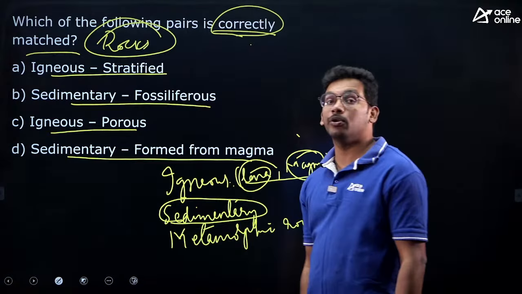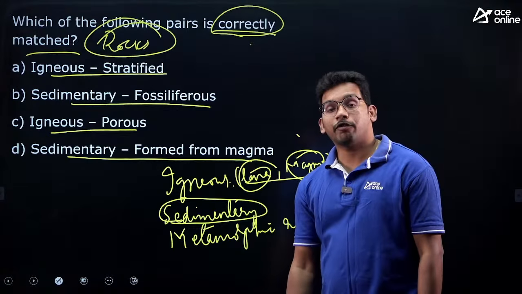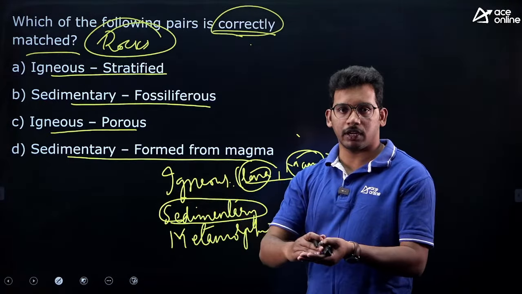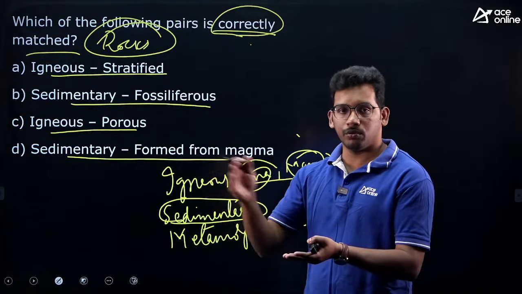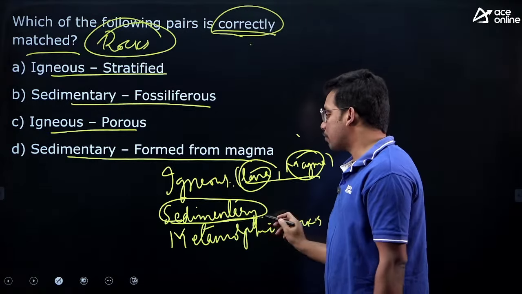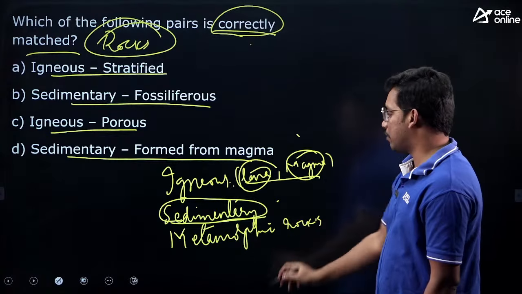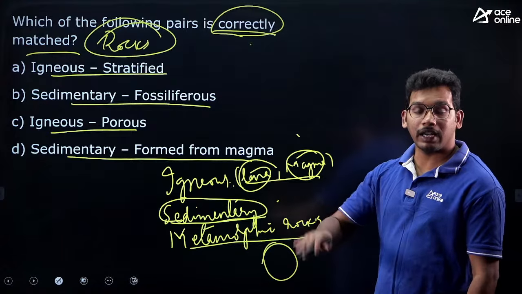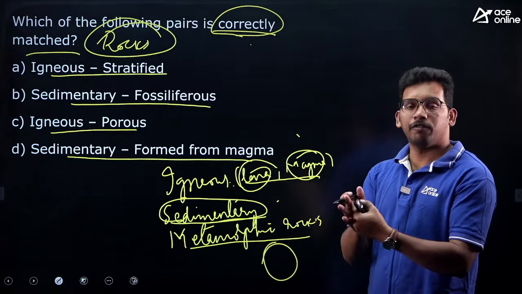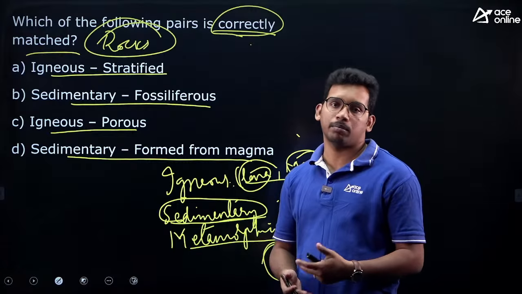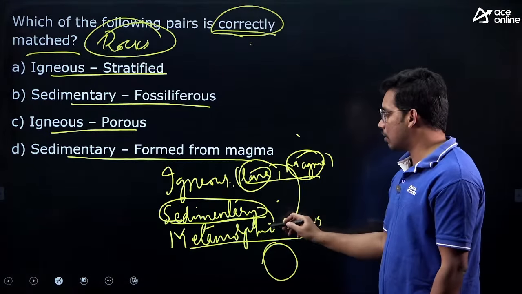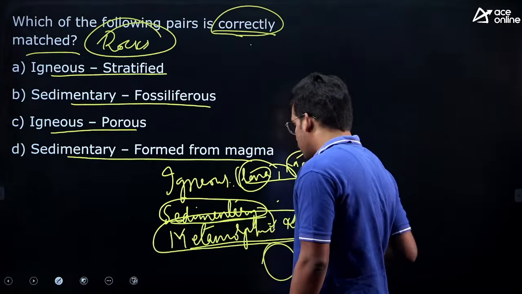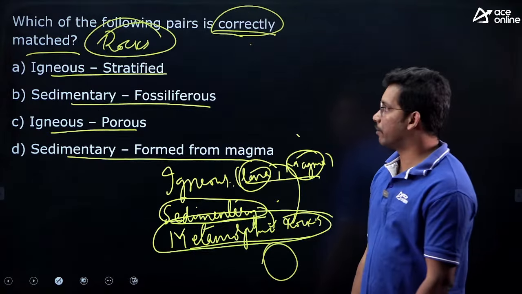Sedimentary rocks are formed due to weathering and erosion. That means they form in layers. As some material is deposited, one layer is formed; after a few years, another layer is formed. These are called stratified rocks. Metamorphic rocks are formed due to recrystallization or rearrangement of internal structure because of physical or chemical processes. So even if the internal structure of igneous or sedimentary rocks is changed by external forces, it leads to the formation of metamorphic rocks.